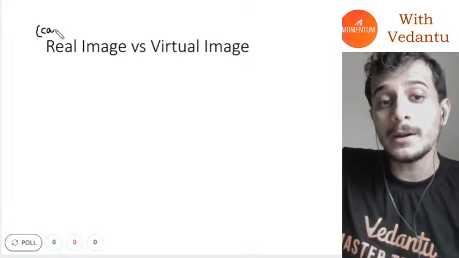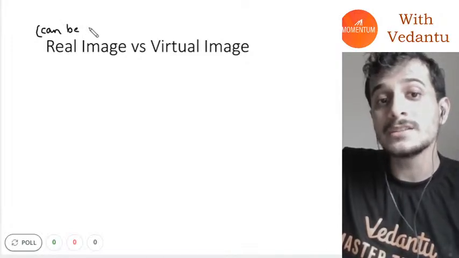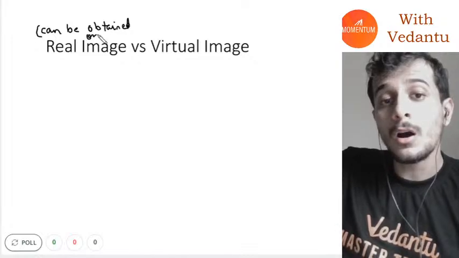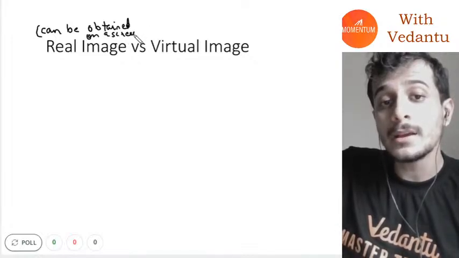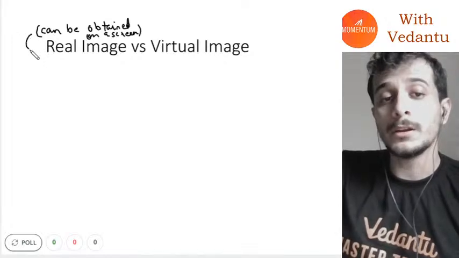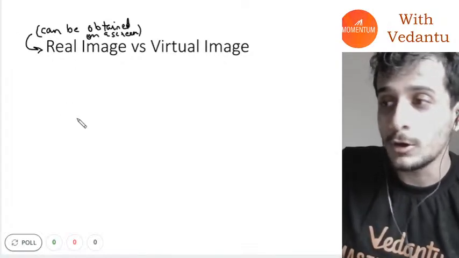Real image, everybody knows the definition. It is which can be obtained on a screen. These are the images which are real, and virtual images cannot be obtained on a screen.